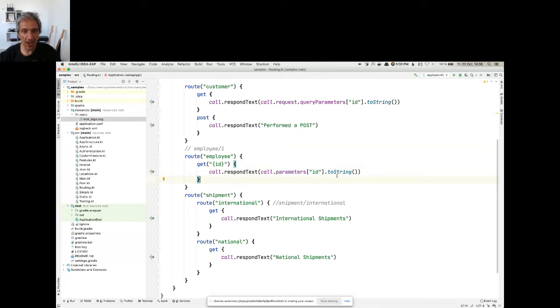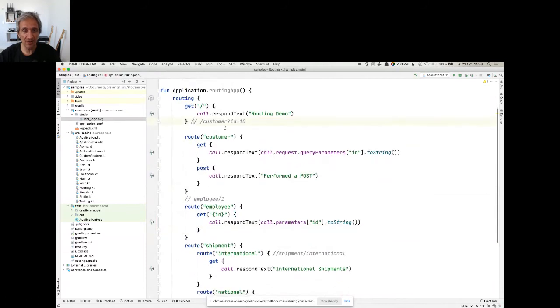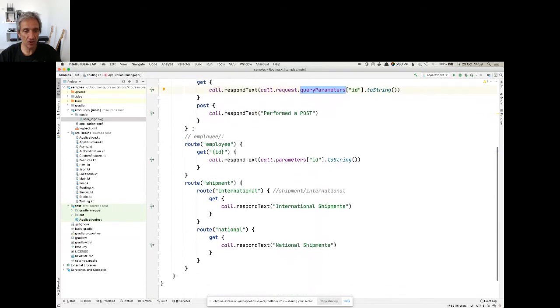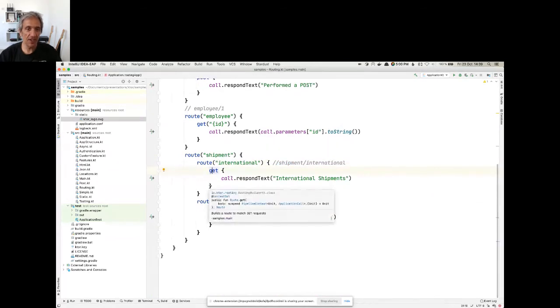And there's a better way or a different way to do this, which we'll see later on. If I want to access query parameters, so for instance, customer ID 10, I have access to it via query parameters. But more than the parameters, note how I can also organize the structure of my routing. Here, for instance, I have another example where I have shipment international. So this is essentially shipment / international. And you can nest as much as you want. So we give a lot of flexibility in how you actually define routes.